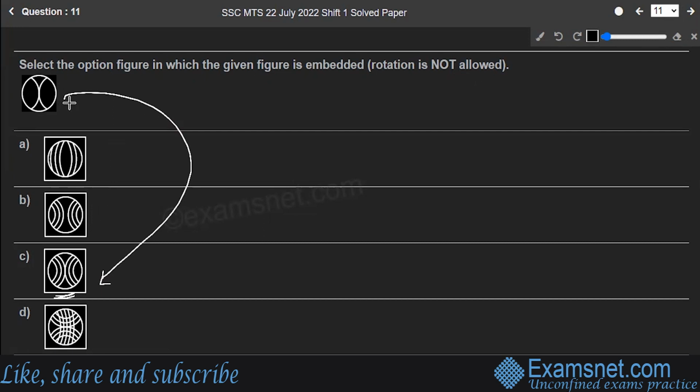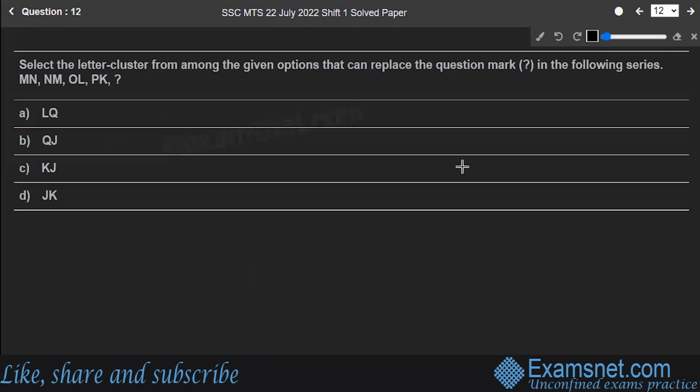Let's see if it's embedded in D as well. See, in D, there is no such pattern. So that means even this is incorrect. That means A, B, and D were incorrect, and only option C is the correct answer to the question. Next is question number 12.